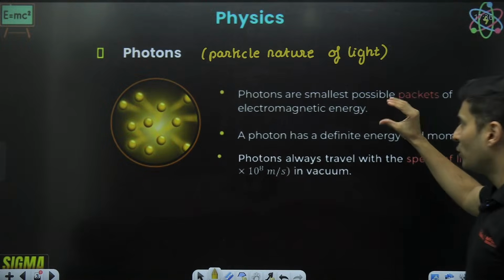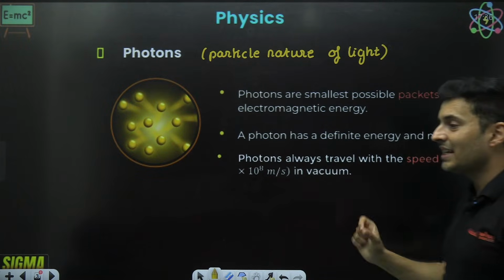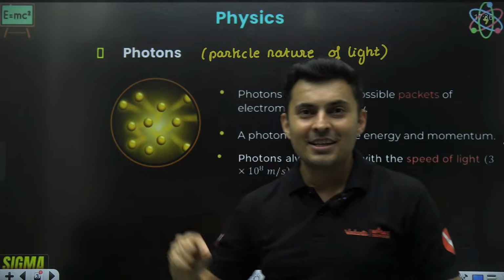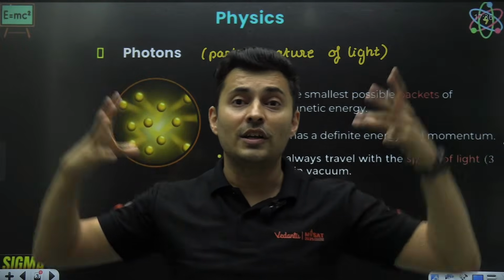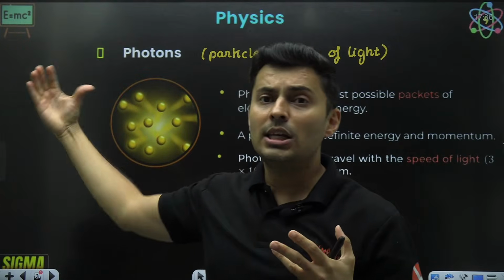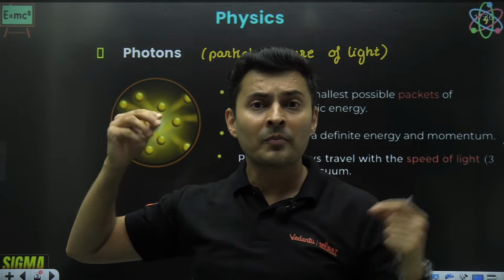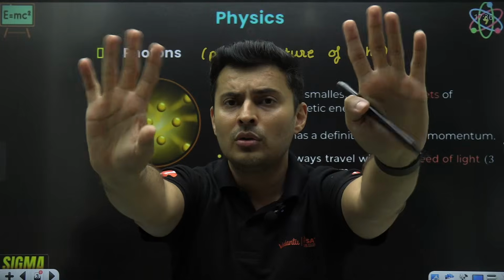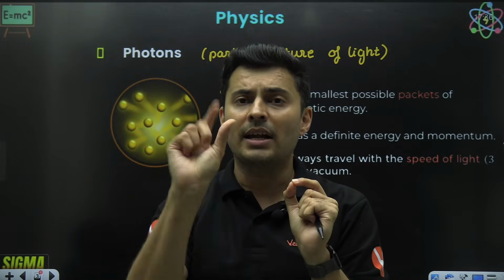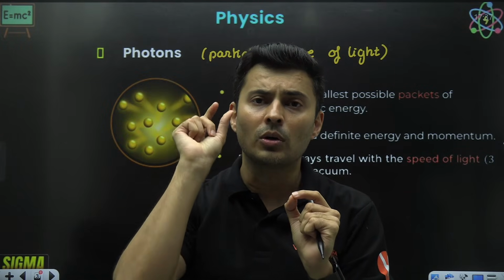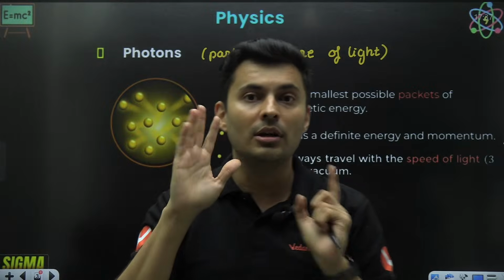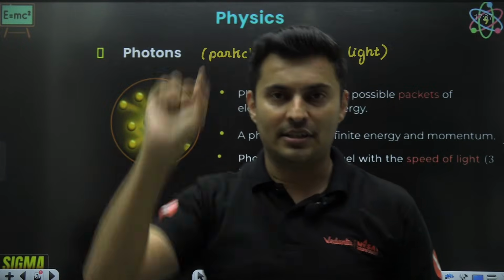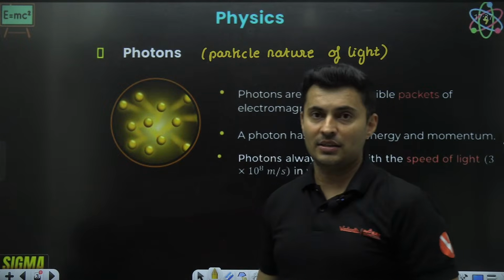Now, these photons are also basically packets of energy. See, light energy is coming from the sun, light energy is coming from the bulb, light energy is coming from the fire. That energy is not coming continuously. No, no. It is coming in packets. Tok, tok, tok, tok, like that. It is not coming continuously. It is coming in packets.